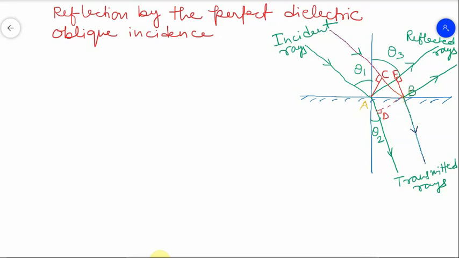Okay. Now this is your medium 1, having epsilon 1. And this is your medium 2. After this interface, this is the separating interface between the two media. So the upper medium is with epsilon 1, and the lower medium 2 is epsilon 2.